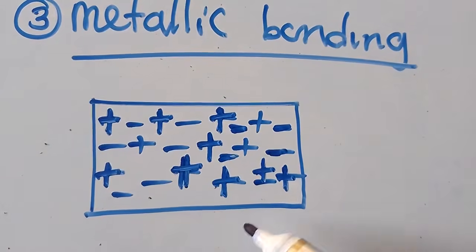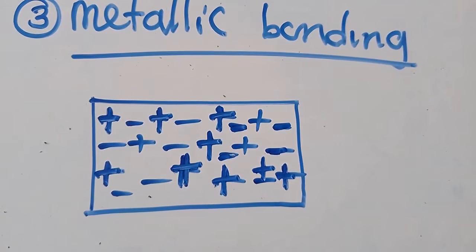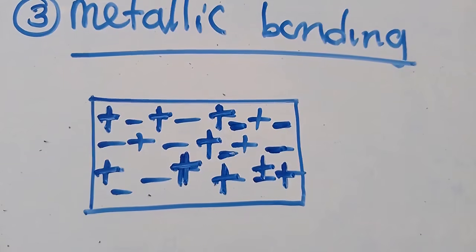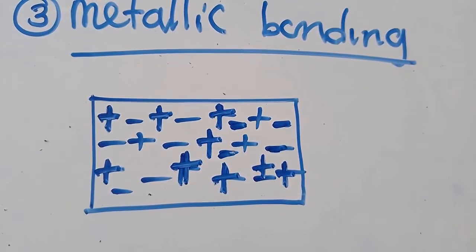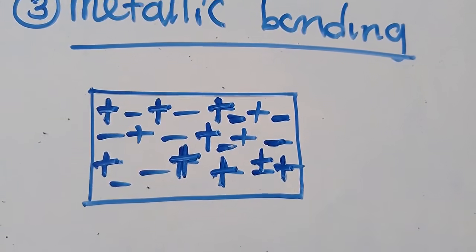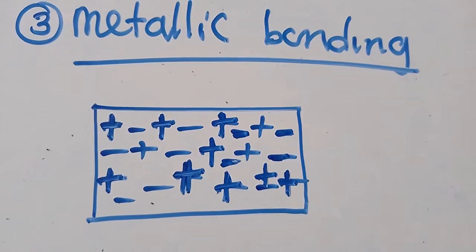So electrons are free to move. The more atoms of sodium we've got in this, the more electrons are going to move. We are going to have more movement. This is what you need to get and understand. Make sure you understand this principle very well.